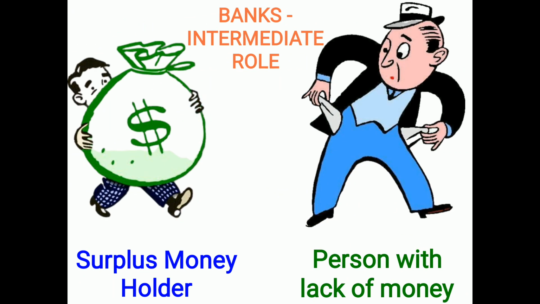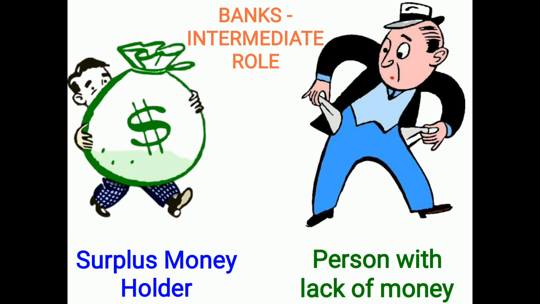So here the banks play an intermediate role. How do they play an intermediate role? They play an intermediate role between the surplus money holder and the person who is in lack of money. The surplus money holder is a person who is depositing money in the bank as savings.